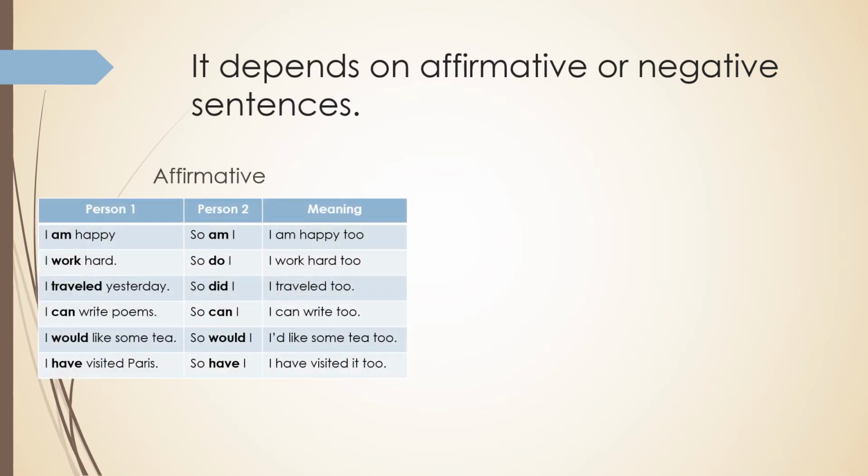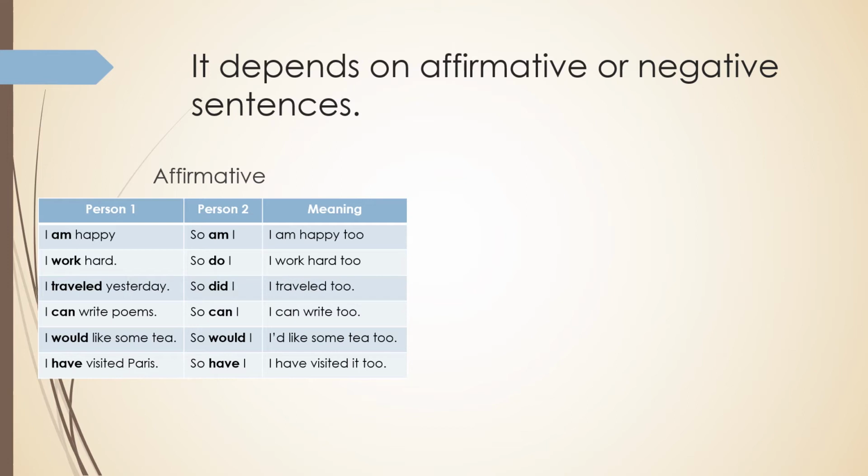Let's check the affirmative first. Person number 1 is a friend of mine that is talking. And person 2 is myself. So I will agree or I will say I have the same situation as the other person has. I am happy, says person 1. So am I is my answer. I am happy too. It is what it means.